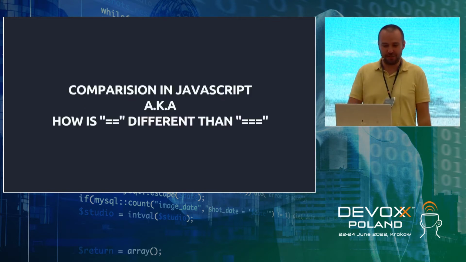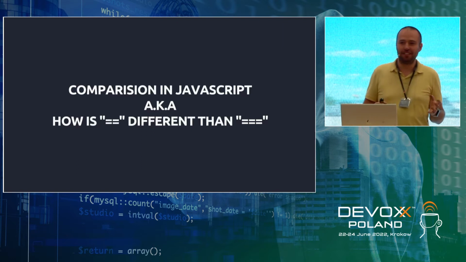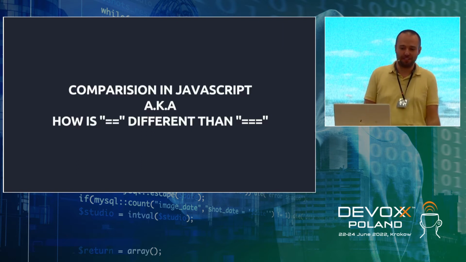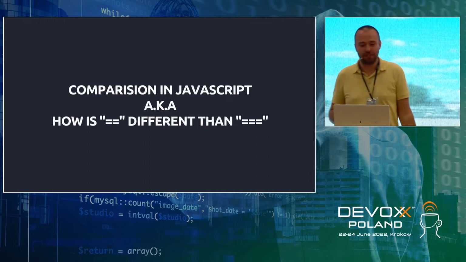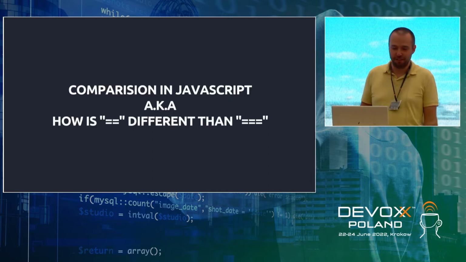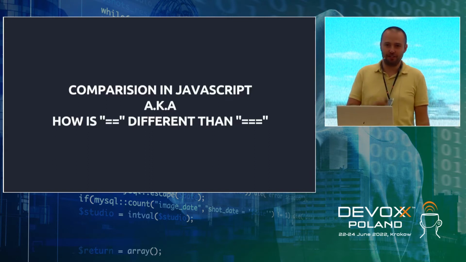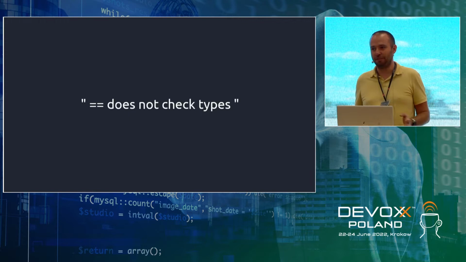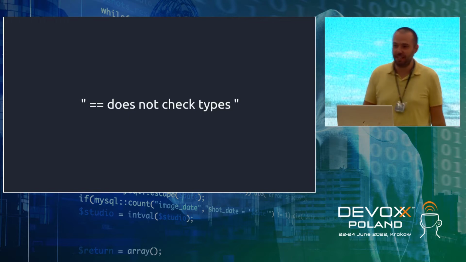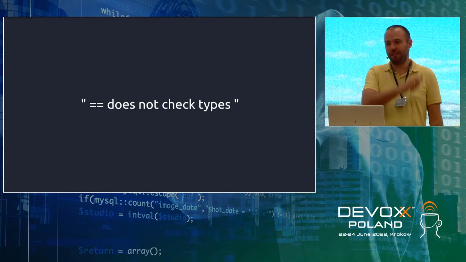But back to the topic. So I wanted to understand how comparison works in JavaScript. And comparison in JavaScript can be done either by double equal sign or triple equal sign. So how is double equal sign different from triple equal sign comparison? And very often, when I ask that question during interviews, I get this response, that double equal sign doesn't check types, right? Okay, so let's find out what the official documentation says about it.